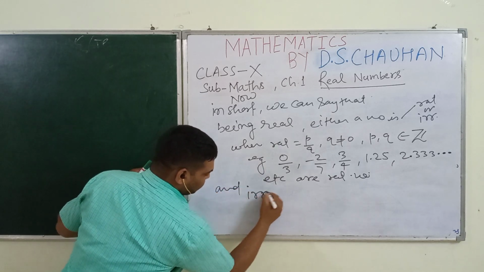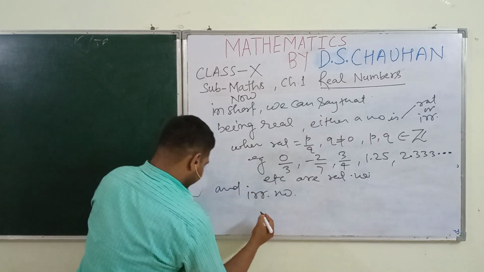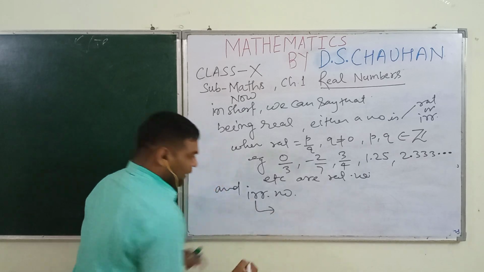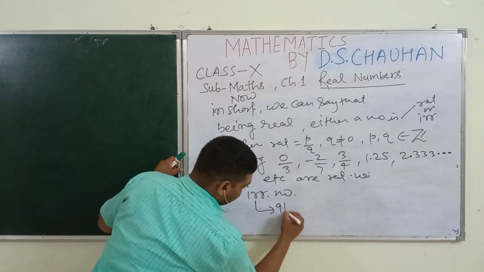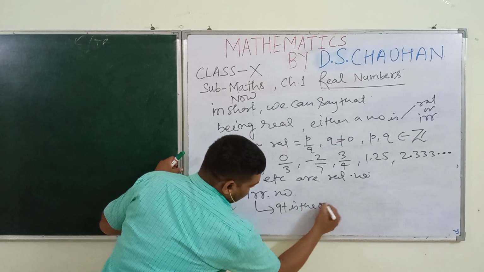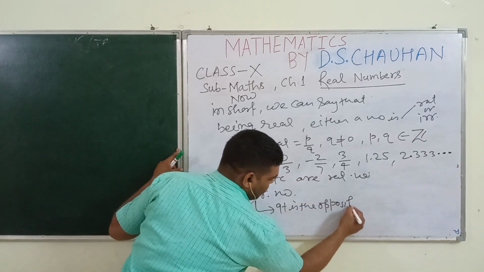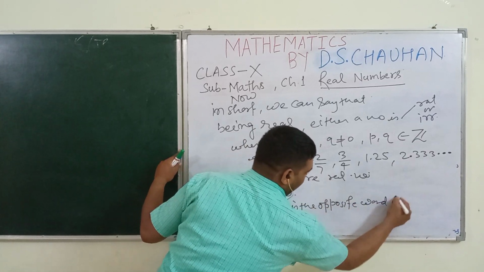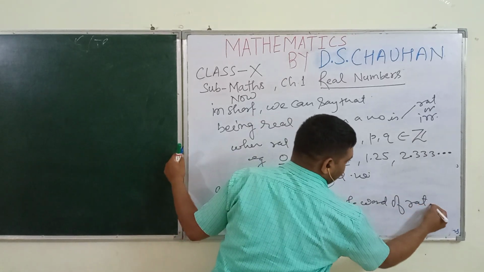irrational numbers. The word irrational is the opposite word of rational.